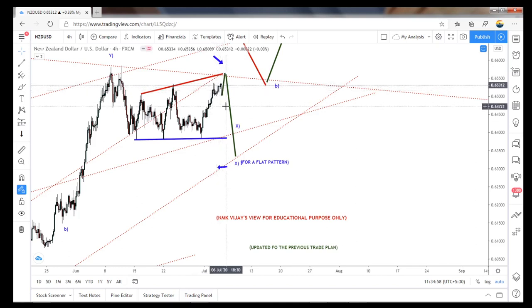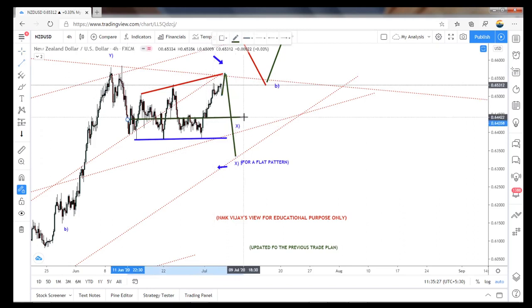Still now I keep on watching and I didn't do anything. If it comes here again, I will add one more, and not add any more, because I'm just watching here. It has to decline. If it gets rejected from here, I will book what I did here. That one position I will close within this zone, and I will keep only one trade for the take profit.